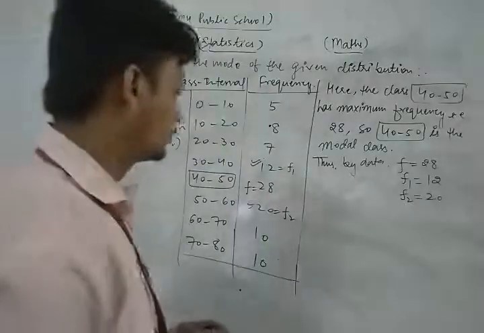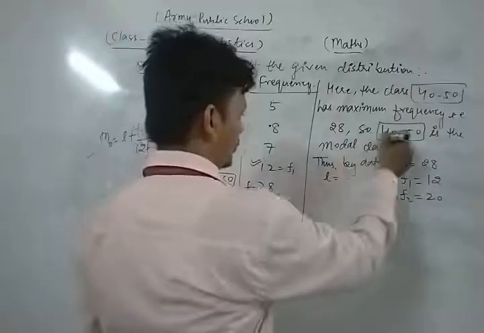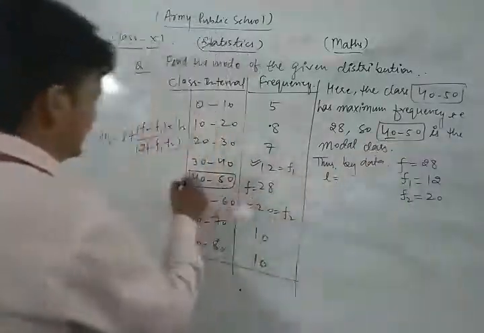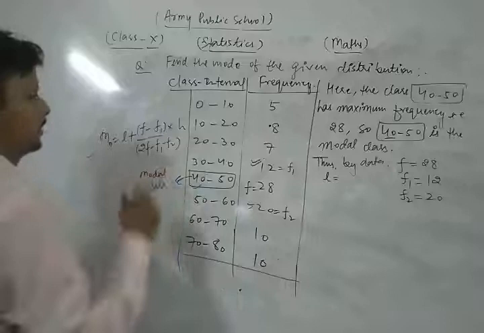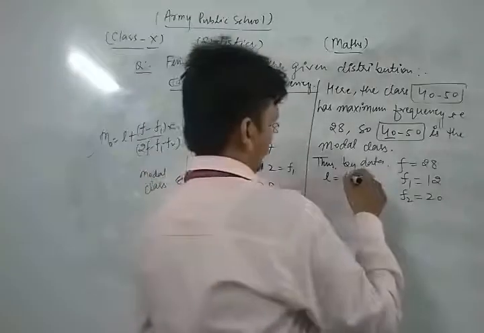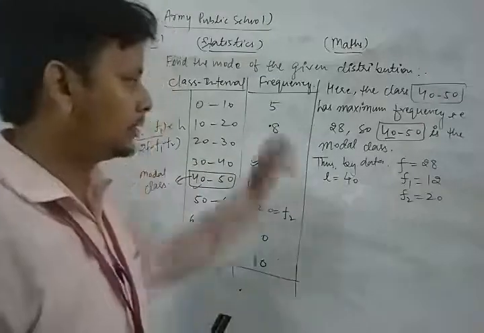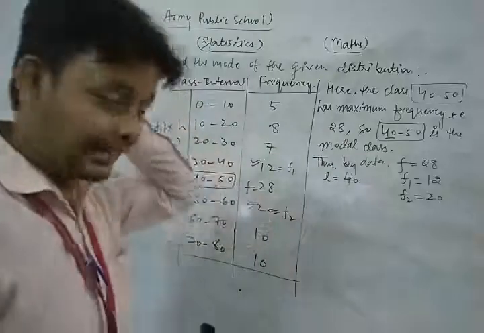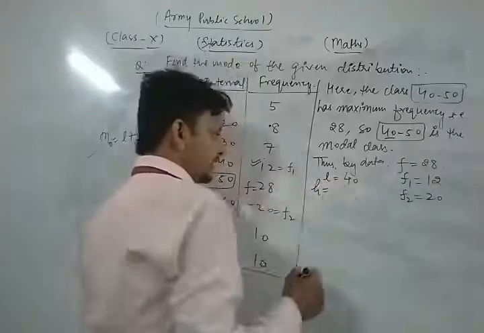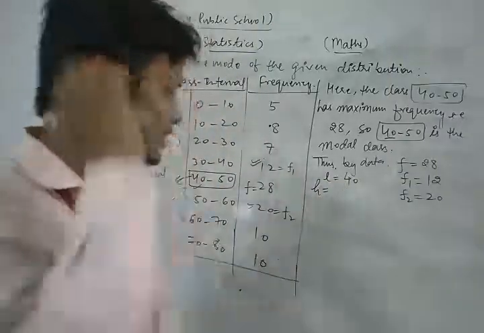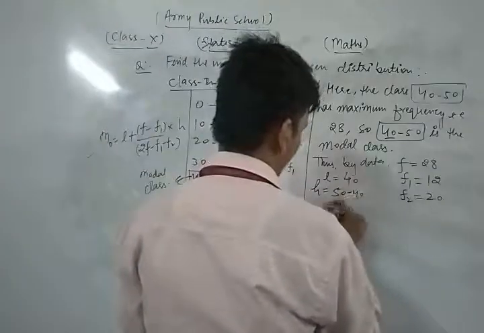Okay. Now, L is the lower limit of the model class. The lower limit of the model class is 40. This is your model class. And H is the class size of the model class. So the class size of the model class is 50 minus 40, which is equal to 10. So H is equal to 10.